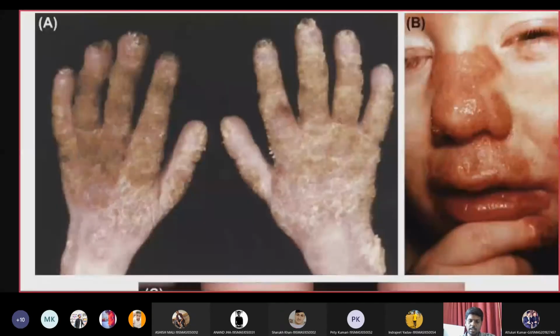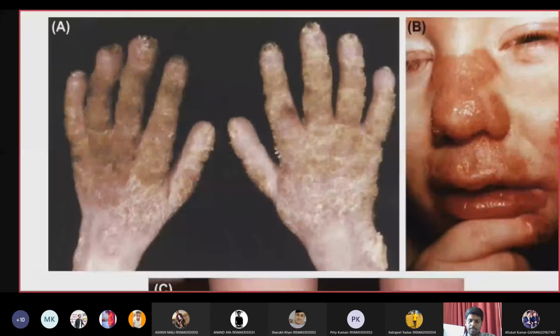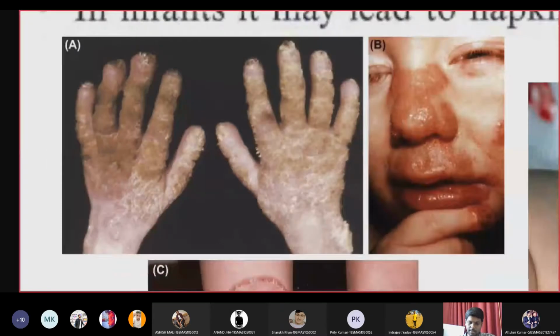Here you can see the scalding, and the skin peeling off from this poor little baby's hand. This infection is called napkin dermatitis, which is seen in neonates.